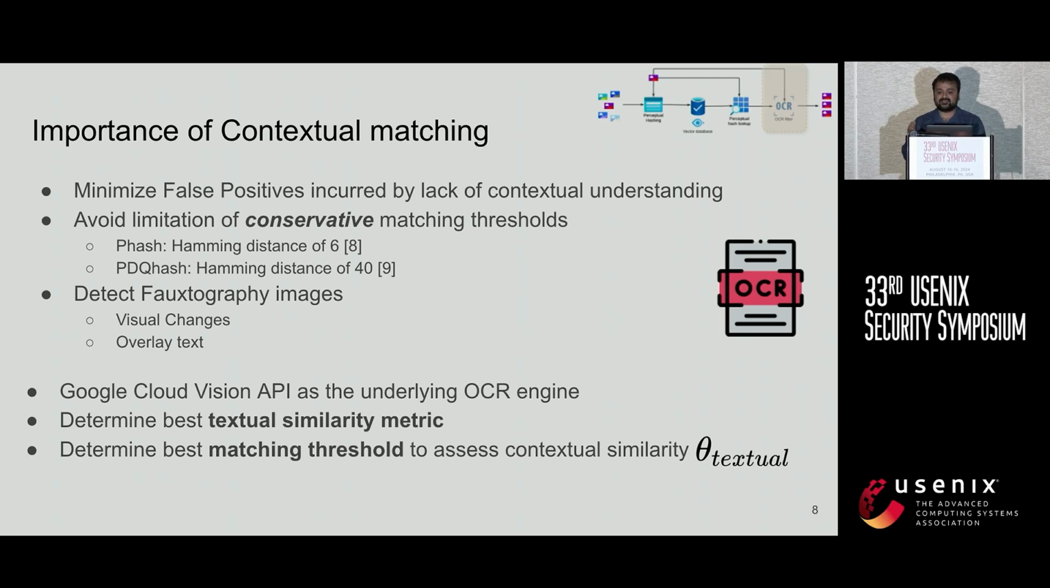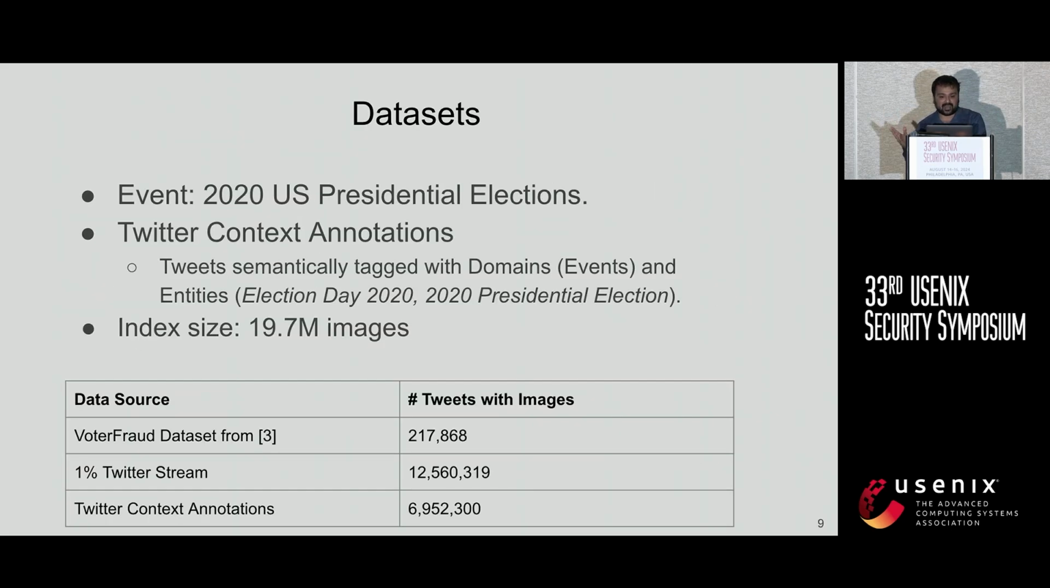As the OCR component, we use the Google Cloud Vision API. As part of building the system, we needed to determine how to compare two different pieces of OCR text, and what the similarity threshold is for determining they represent the same context. Before I go into the validation, I'll go through the datasets that we used.